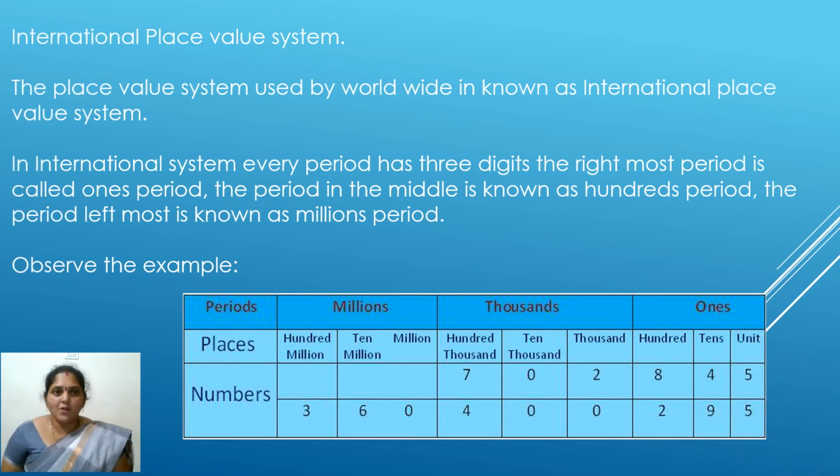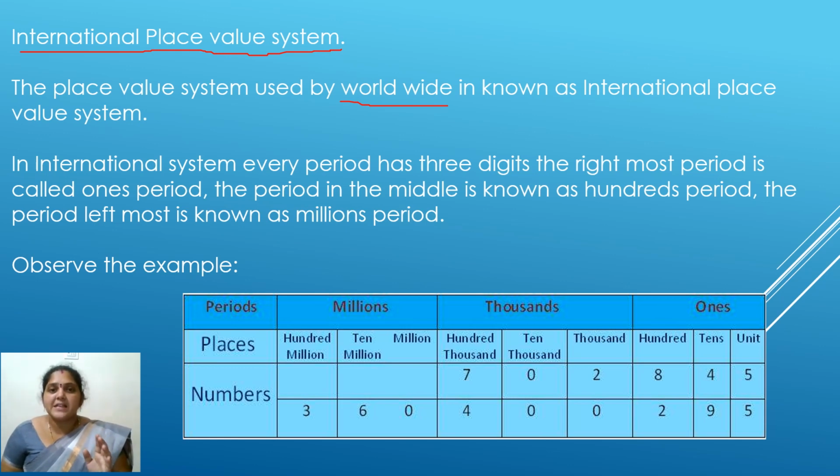Children, till now we have seen only the Indian place value system. Now we are going to see what is meant by international place value system. International place value system means what? The system which is used worldwide is known as international place value system.